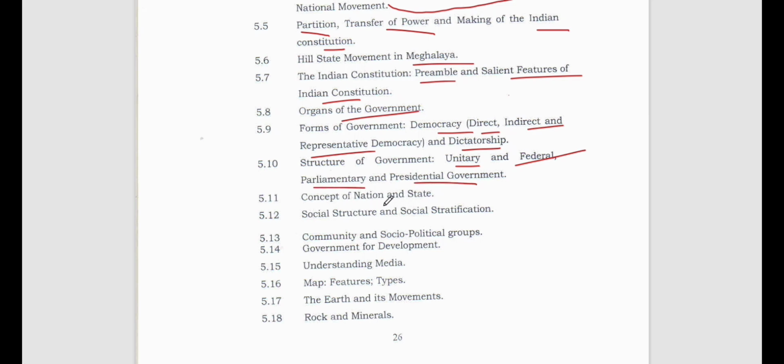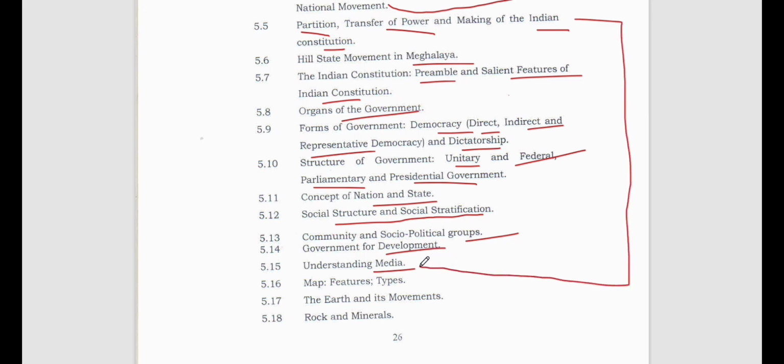Then concept of nation and state. Social structure and social stratification. Now, community and socio-political groups. Then government for development. Understanding media, map. All right, understanding media. See, from partition or transfer of power till this part, understanding media, this comes under politics, or you can also say civics, right?